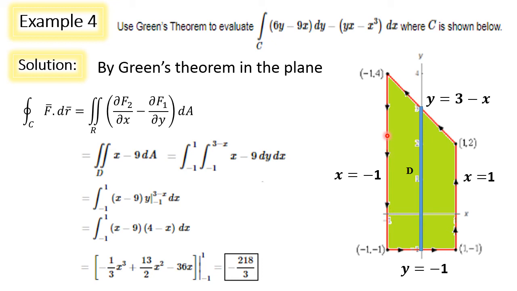What happens? The strip at the left is sliding on x equal to minus 1, no problem, but the strip at the right is sliding on x equal to 1 up to this particular point. Then it slides on the curve y equal to 3 minus x, where x is 3 minus y. So the bound is different. So we have to apply the concept of split region. So we have to integrate the double integral over this region plus the double integral over this region.